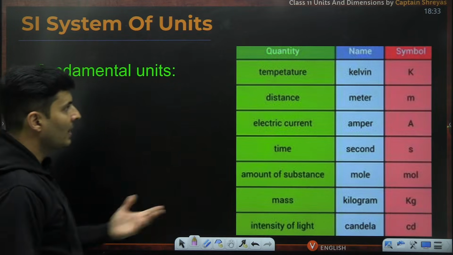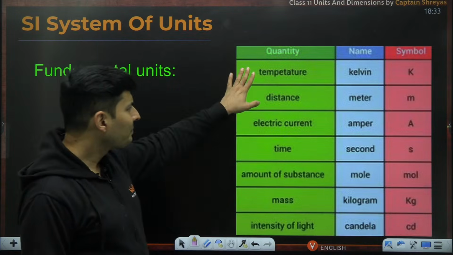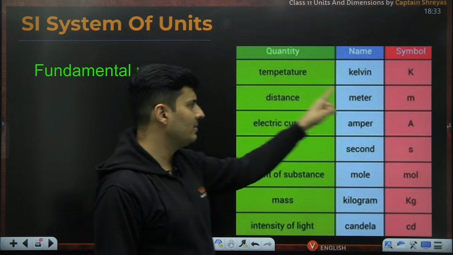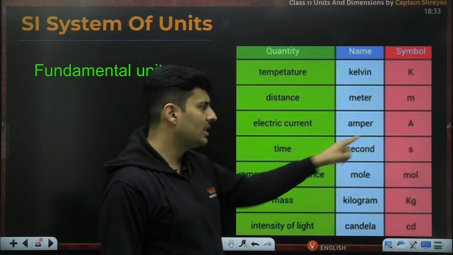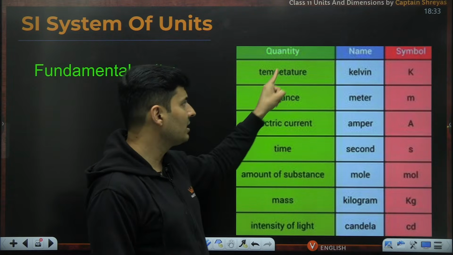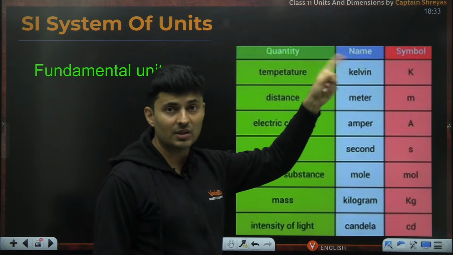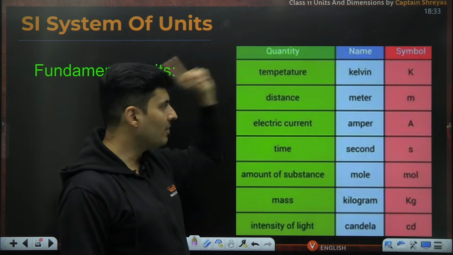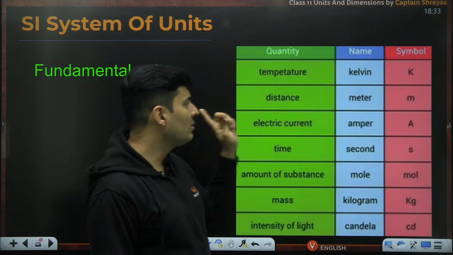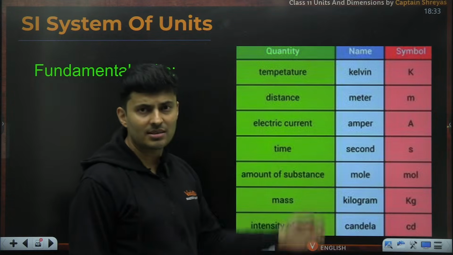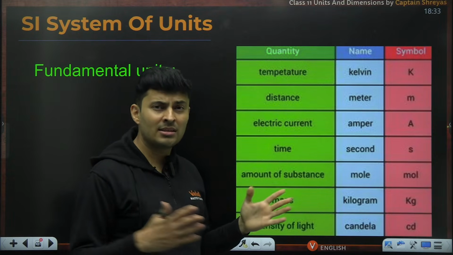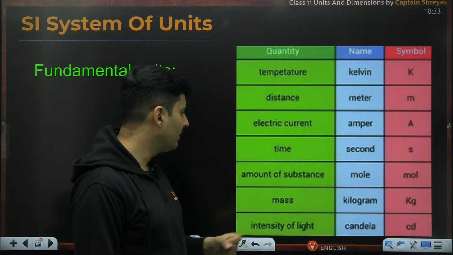So then it was finally looked after. Mass was measured in kilogram, distance was still measured in meter, time was measured in second, but then the remaining quantities, for example temperature, was measured in Kelvin, not Celsius or Fahrenheit. Kelvin is the absolute scale of temperature. You will be learning about it in chemistry and physics also. Current was measured in ampere. Ampere symbol is capital A. 5 ampere current, 2 ampere current. Usually your mobile charges draw a few milliamperes of current.